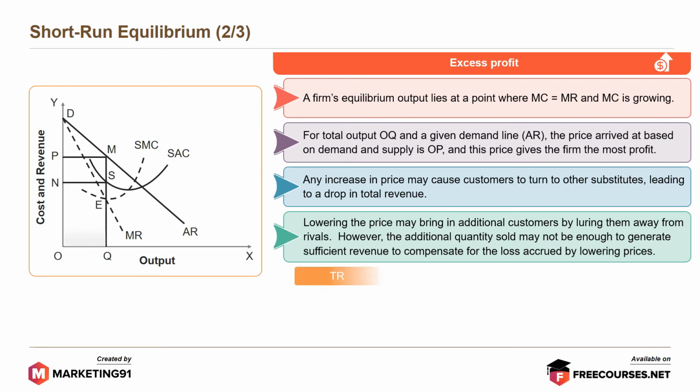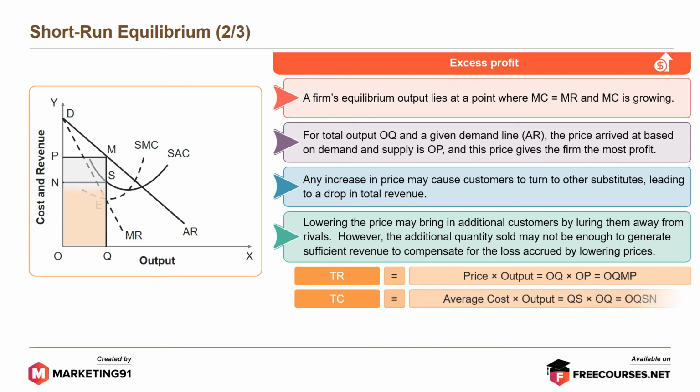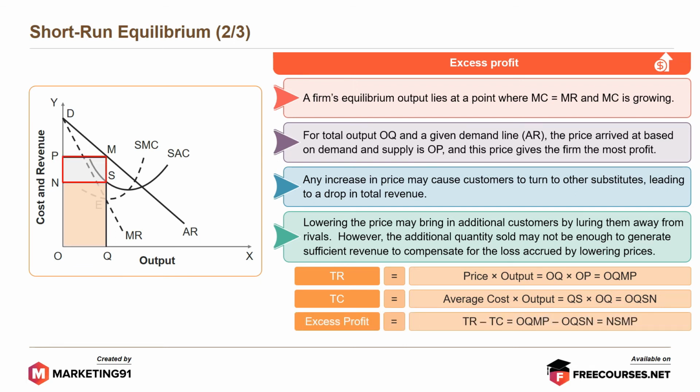Thus, TR is equal to price into output, which is OQ into OP, that is OQMP. TC is equal to average cost into output, which is OQSN. And excess profit is equal to TR minus TC, which means OQMP minus OQSN. As you can see in the figure, it's NSMP.